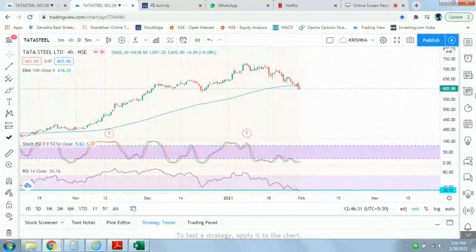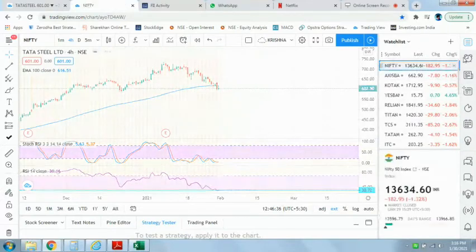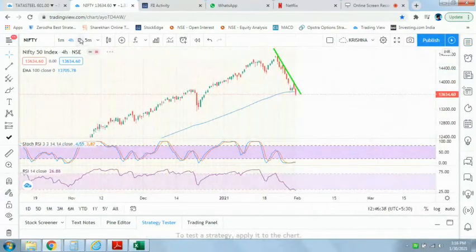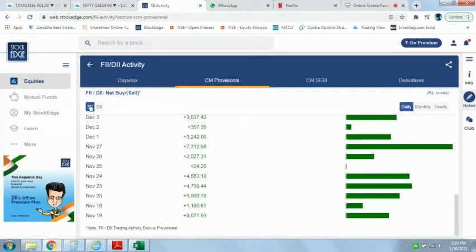So here you see FII data from November 18th to Jan 21st. FIIs were continuously buying.